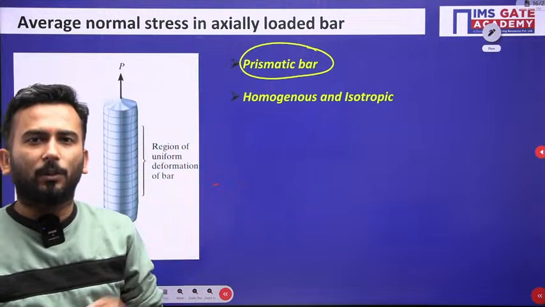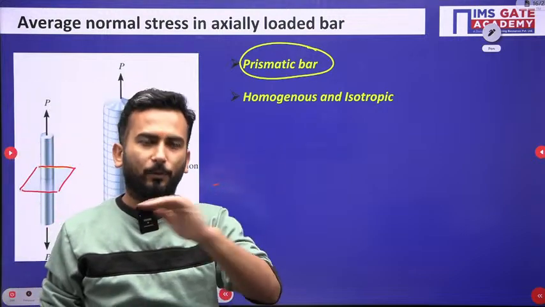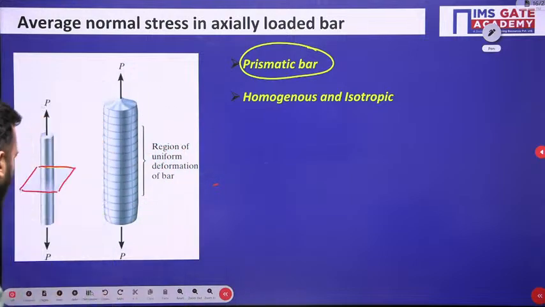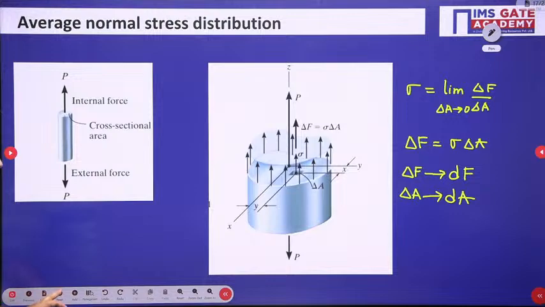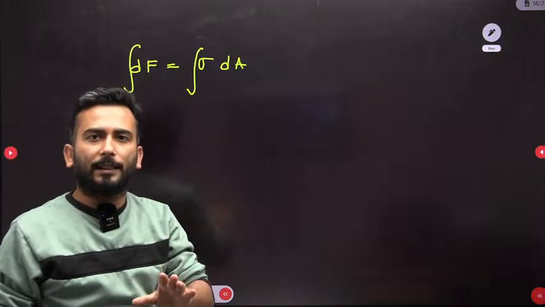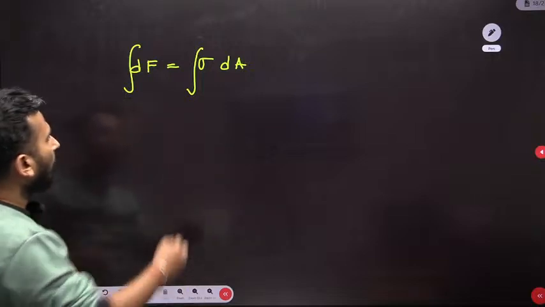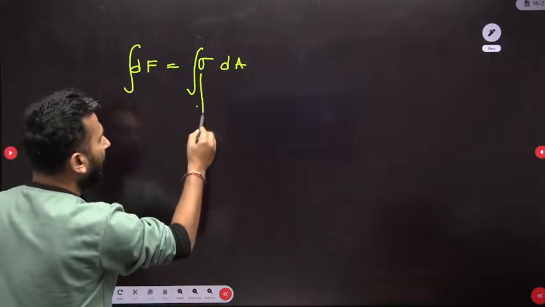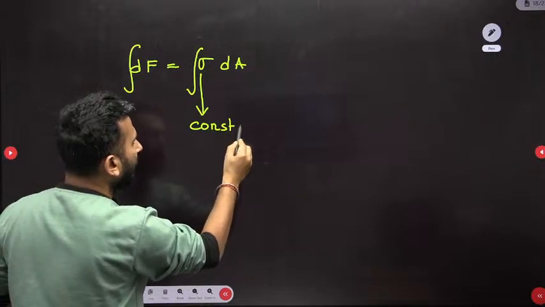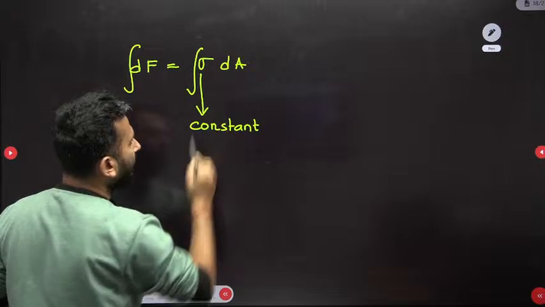Over here, circular cross sections, a cylindrical bar, when you cut it will be a circular cross section. So when I am integrating, since it is prismatic and homogeneous, this sigma value will be constant.